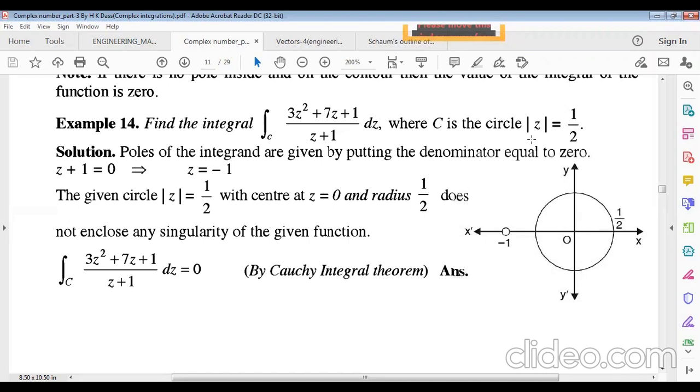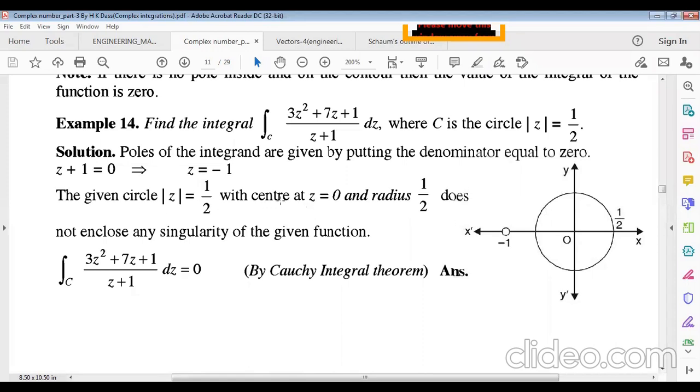Absolute value of z, you must know, equals the square root of x square plus y square. Modulus equals the square root of x square plus y square. Absolute value of z equals this, so x square plus y square equals half whole square. So this is the equation of a circle, with origin 0, 0 and radius half. Understand?